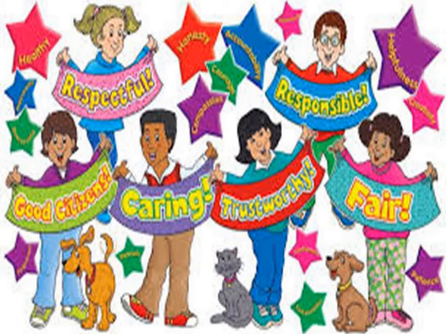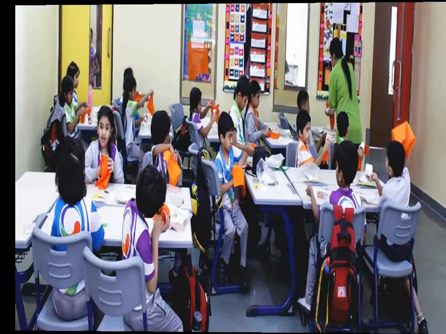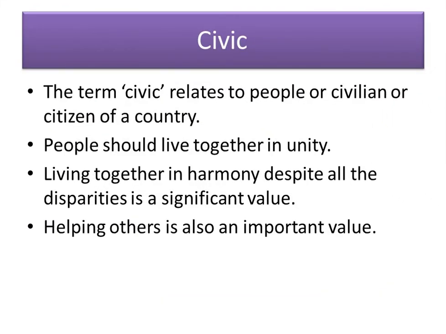Children, now we will see what is the meaning of the term civic. The term civic relates to people or civilian or citizen of a country. I repeat, the term civic relates to people or civilian or citizen of a country. A civilian is an ordinary person not holding any service, not in an armed service or police service. A normal person is called a civilian. And the term civic is related to the people, the citizens or the civilians of the country.